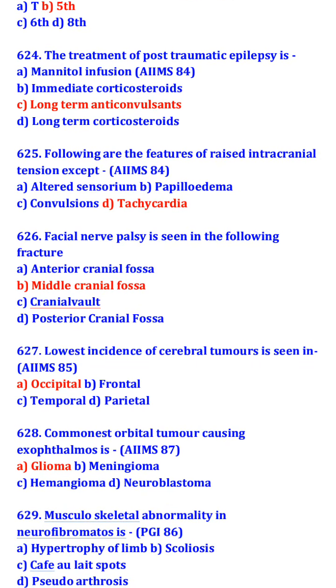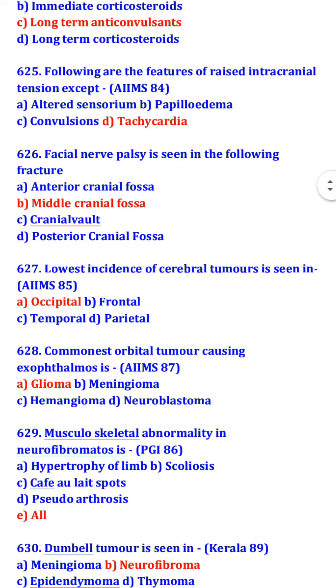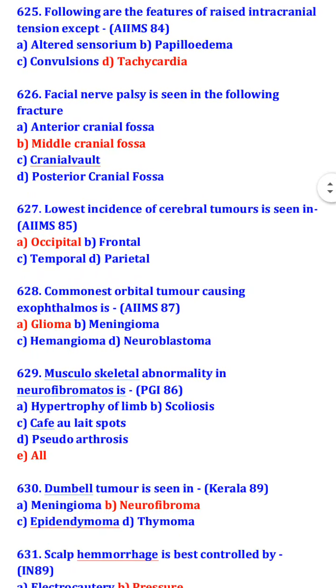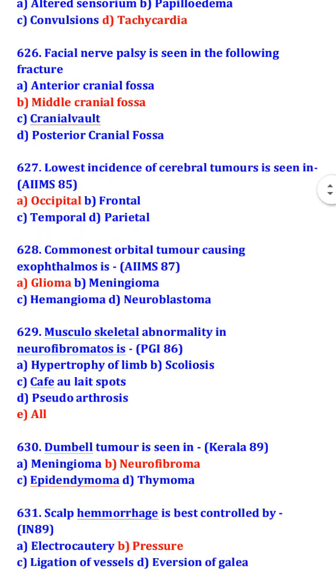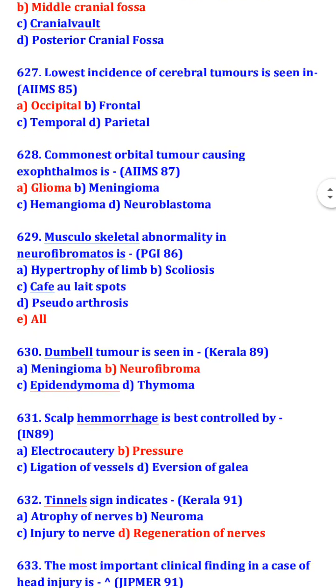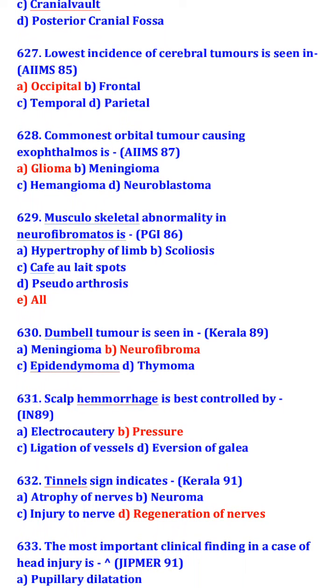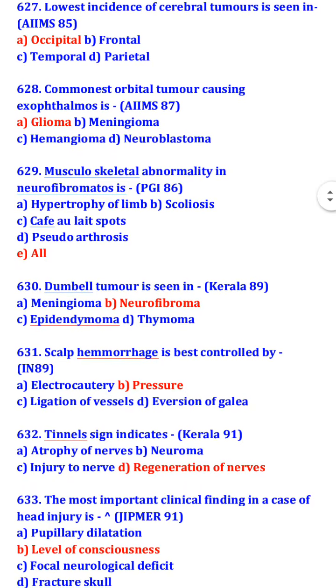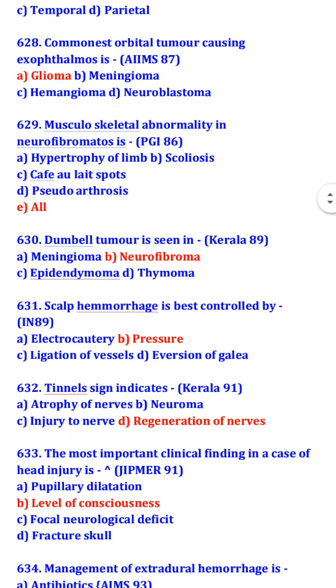Facial nerve palsy is seen in the following fracture: middle cranial fossa. Lowest incidence of cerebral tumor is seen in occipital. Commonest orbital tumor causing exophthalmos is glioma. Musculoskeletal abnormality in neurofibromatosis is hypertrophy of limb, scoliosis, cafe-au-lait spots, and pseudoarthrosis. Dumbbell tumor is seen in neurofibroma.